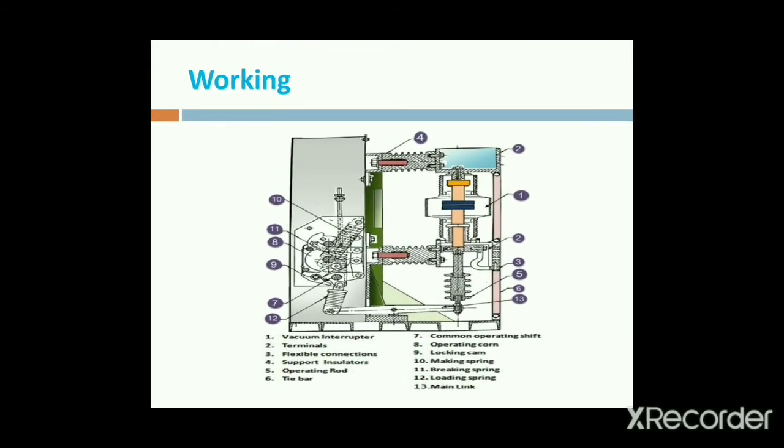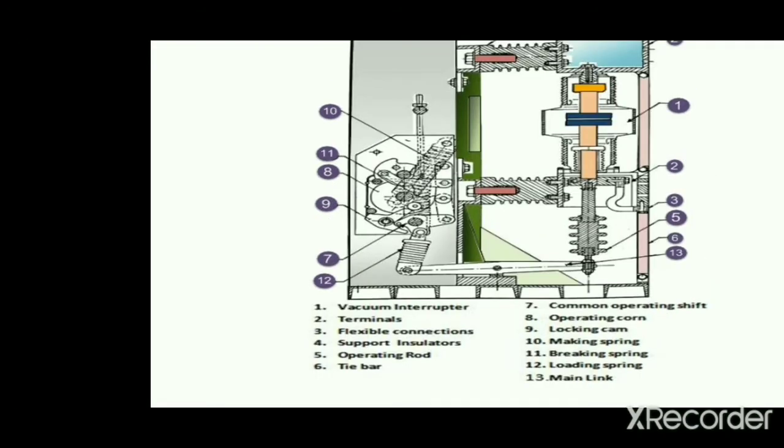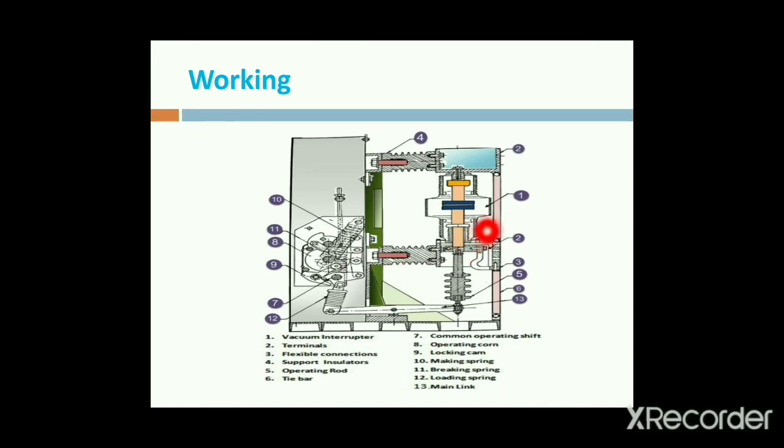Next, coming to the working of the vacuum circuit breaker. This is the working diagram of a vacuum circuit breaker. In that we have many parts. First one is the vacuum interrupter. This is the vacuum interrupter, and these are the terminals, and these are the flexible connections, and this is the supporting insulator, and next one is the operating rods. These are the operating rods.